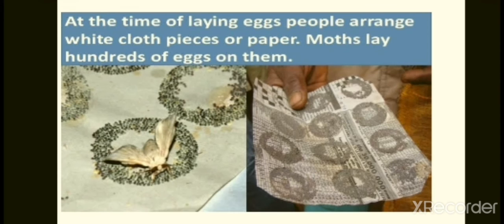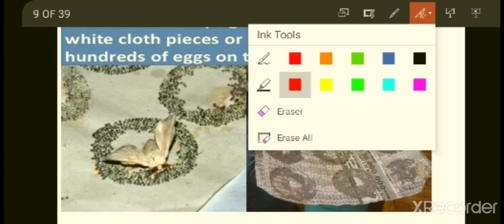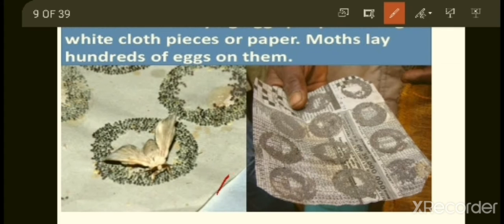At the time of laying eggs, people arrange white cloth pieces or paper. The moth lays hundreds of eggs on them. If you see, they have placed white cloth here, and this is a female moth which they have collected and stored in the boxes. Then they leave them like that. The adult moth starts laying the eggs. While laying, they keep one white cloth or a paper under it. Why? Because you have to collect the eggs.